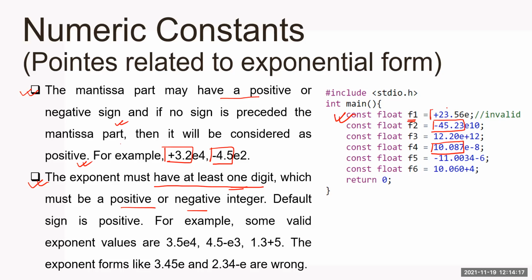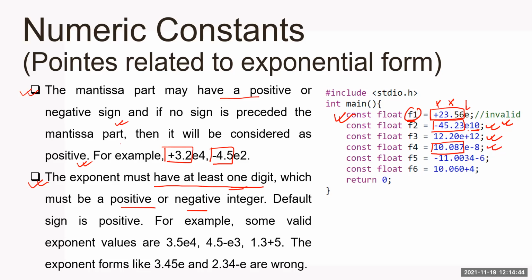The mantissa is there, no problem in the mantissa, but look at the exponent. After e, there is no digit, so it is illegal, not allowed, error. Now look at the second one. After e, there is a 10, no sign, that means positive. After e plus 12, okay, no problem. After e minus 8, no problem.